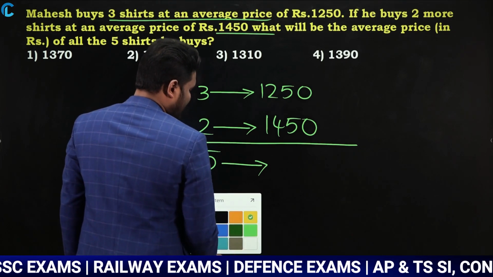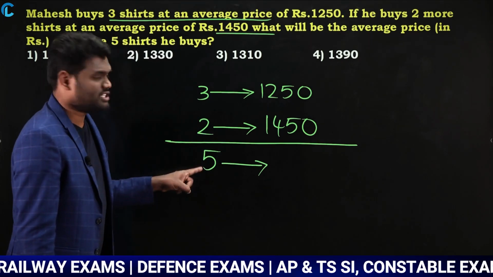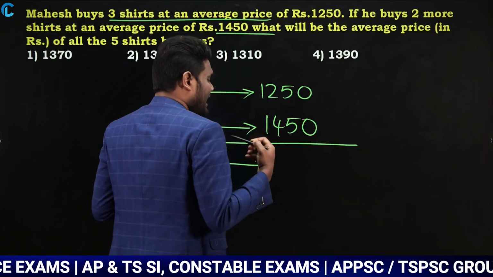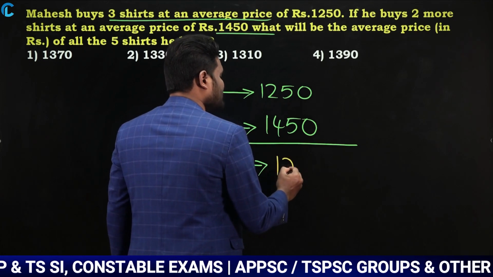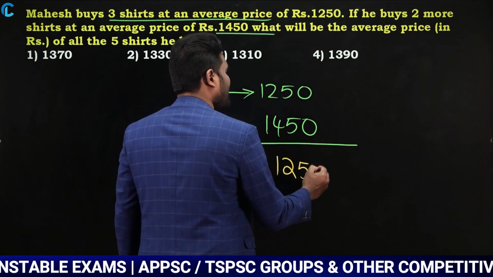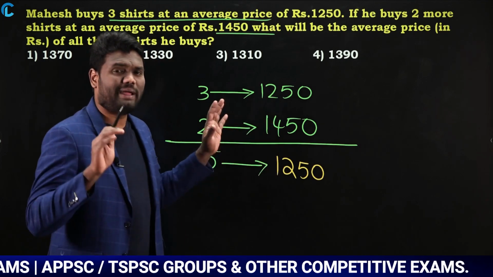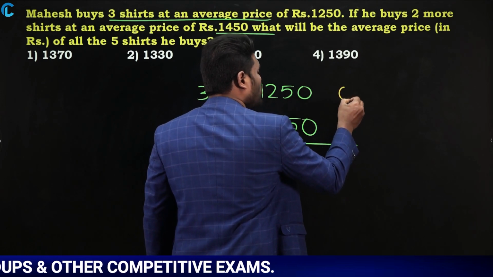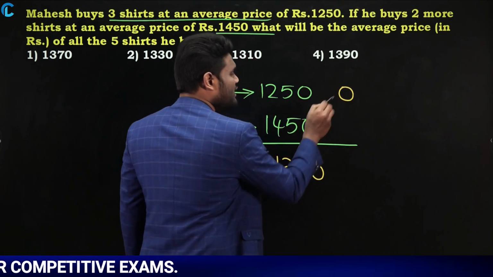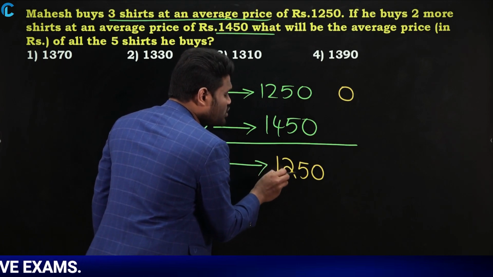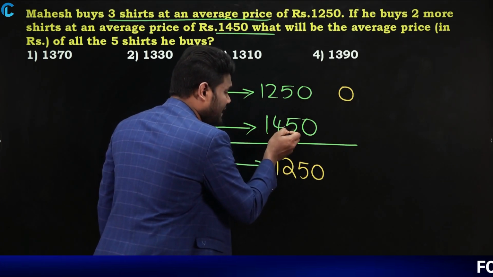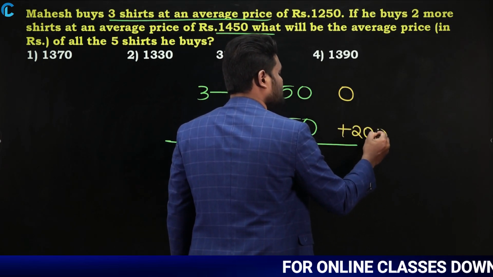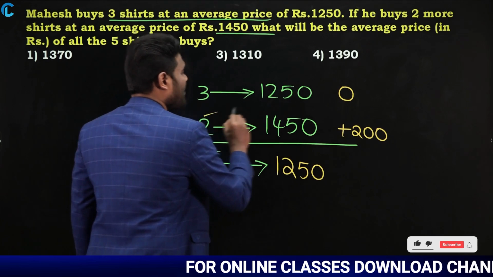Yes or no? If you have seen there is no cancellations, so you need to proceed in the same way. Now if you look at, this is 1250, this is 1450. Now I need to assume, I am assuming the average as 1250. When I assume average as 1250, each of them should be 1250, 1250, 1250. Now if you look here, this is 1250, which means there is no deviation. As there is no deviation, it is going to be 0. But if you look here, I assumed it as 1250, but this is 1450, which is more than my assumption. How much more than my assumption? 200 more than my assumption. So this 200 more for how many? For how many means 2.